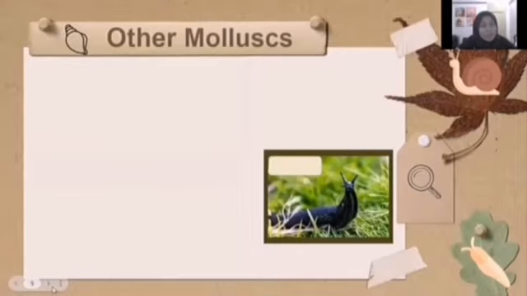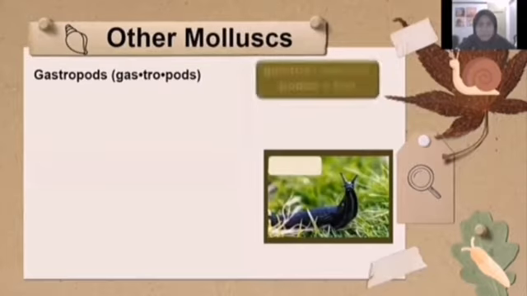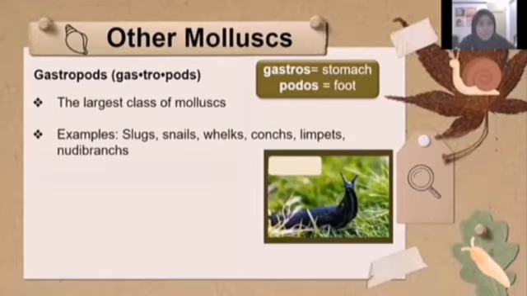Next, we will take a look at other mollusks. Another class of mollusks is gastropods. In biology, gastropods consist of two words: gaster, which means stomach, and podos, which means foot. Gastropods are the largest class of mollusks. Some examples of gastropods are slugs, snails, whelks, conchs, limpets, and limpets. This is a slug.